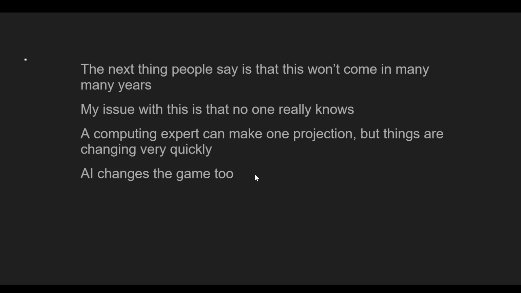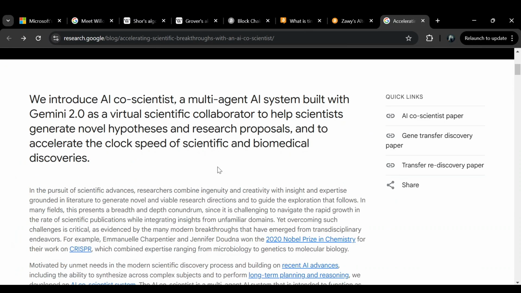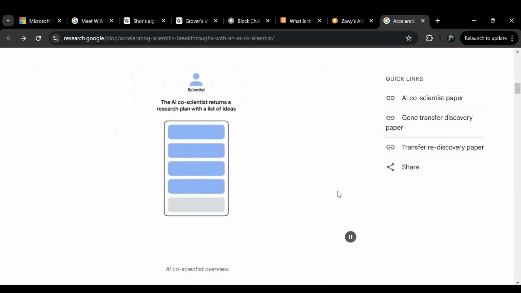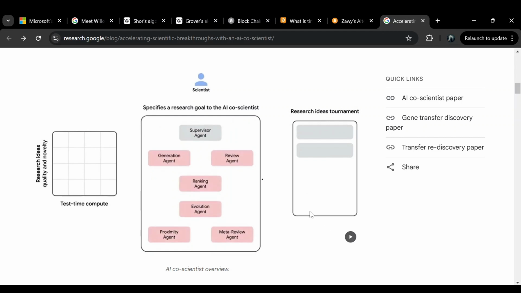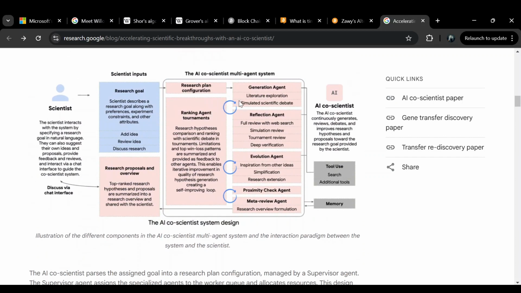And I want to show you guys this because this came to my attention very, very recently, and it's actually quite shocking when you think about it. This is a study about how AI has accelerated scientific breakthroughs using this co-scientist setup, okay? So you could go down and read through this, but we could just look at the pictures real quick for a good overview of what's going on. Basically what these guys did is they had different AI agents filling different roles in this research function. And this research function is for some kind of medical stuff. The details really don't matter. It's really the results that are quite interesting. They have these agents doing mutually reinforcing work where each agent has their own respective roles within this research effort.